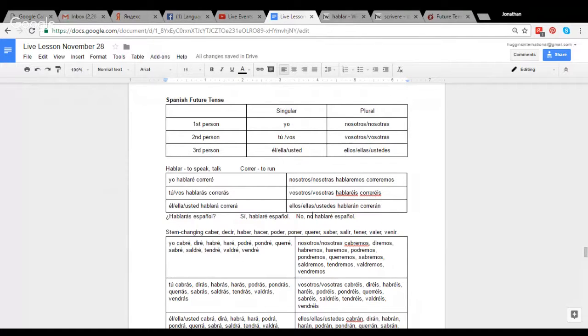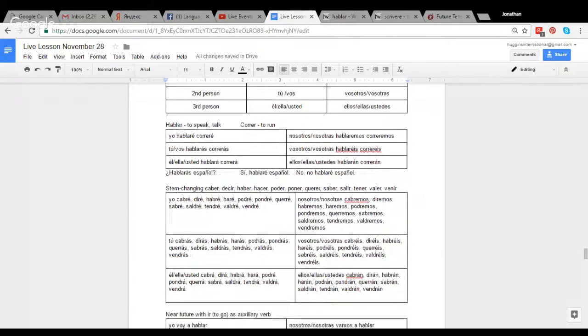Okay. There are about 12 verbs that do change their stem. The endings are regular, except the stem changes. So these are verbs like caber, to fit, decir, to say, haber, which is to have as an auxiliary verb, hacer, to do or to make, poder, to be able to or can, poner, to put, querer, to want, saber, to know, salir, to go out, tener, to have in terms of possession, valer, like to have value, and venir, to come.